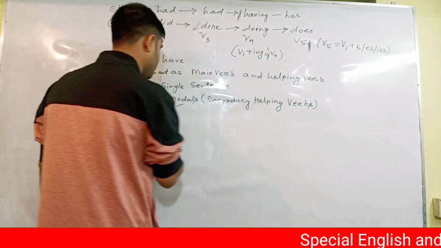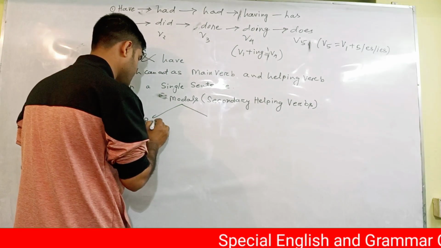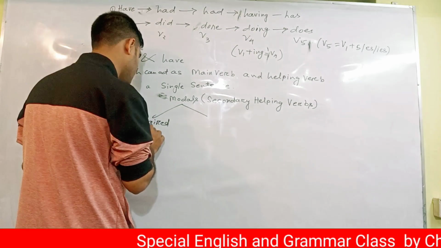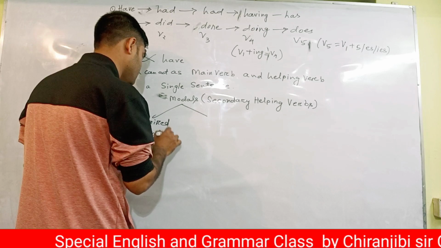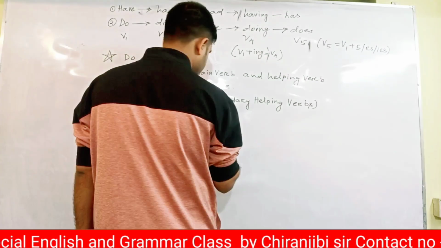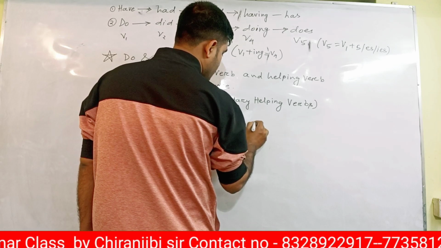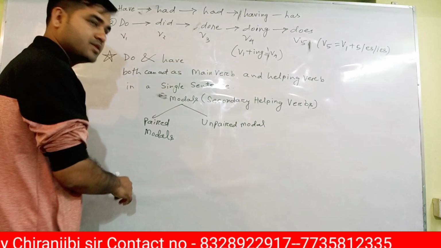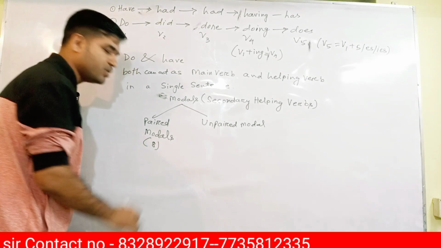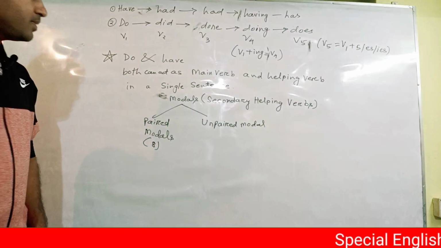Modals are secondary helping verbs. There are two types: paid modals and unpaid modals. I told you about paid modals. There are eight paid modals: can, could, shall, should, will, would, may, might.